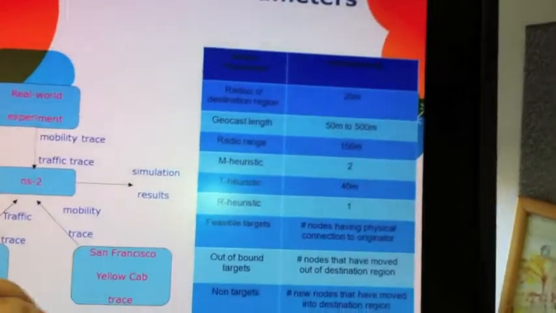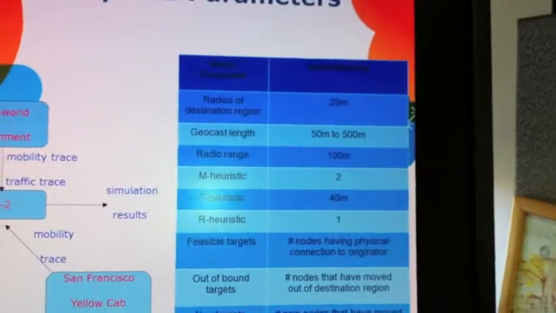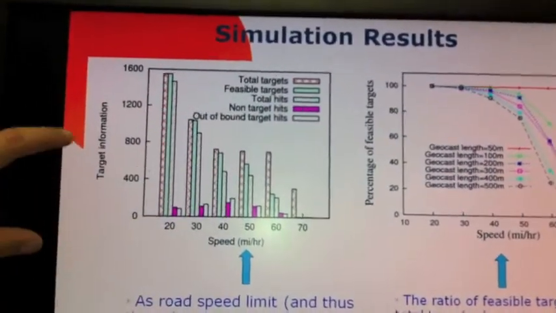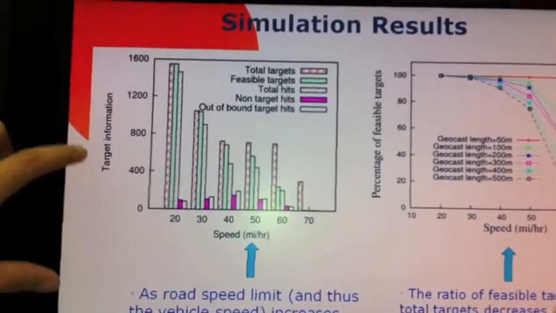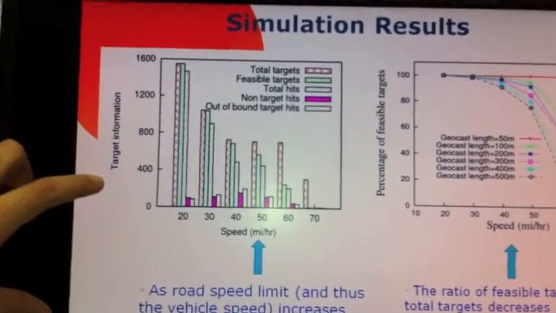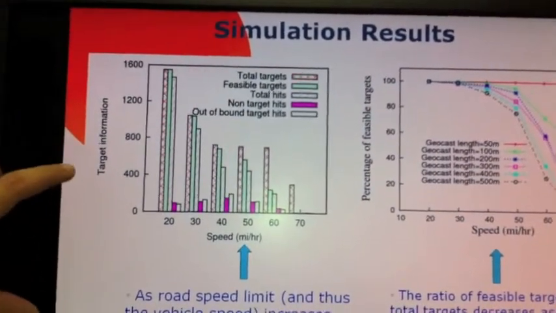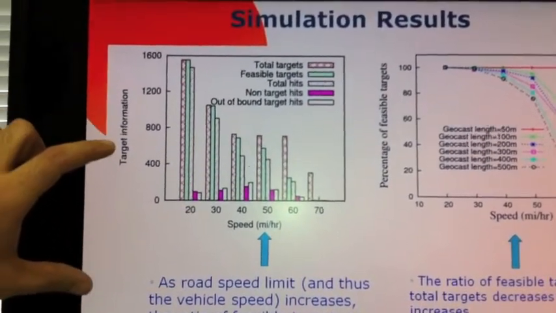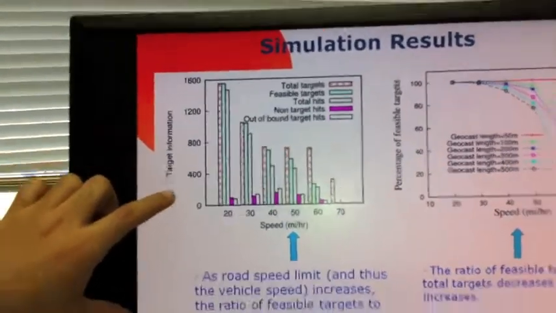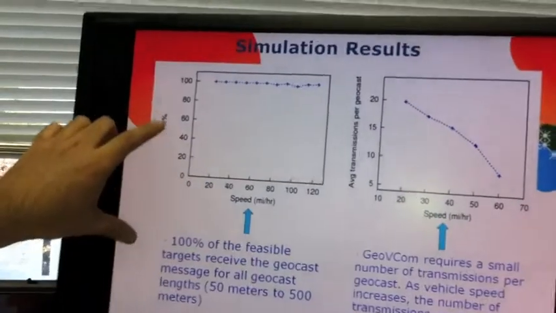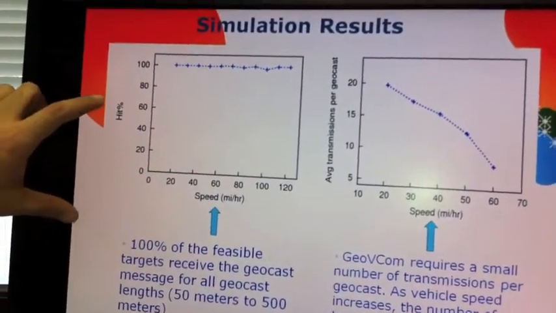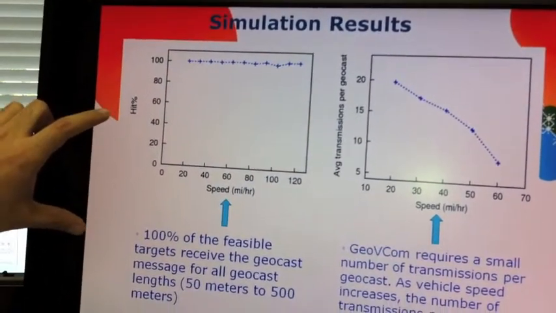Here are the different parameters that we used for our simulation experiments. We varied the speed of the vehicles, and we evaluated how the number of vehicles that get the geocast message in the destination region changes. And we find that the number of vehicles that get the geocast message is almost 100%. The hit percentage is very high. Here, hit percentage is calculated only based on feasible targets.